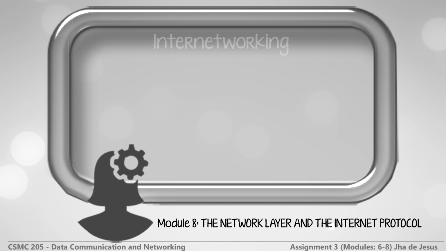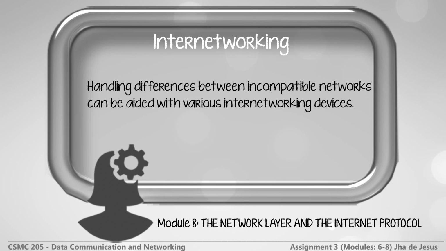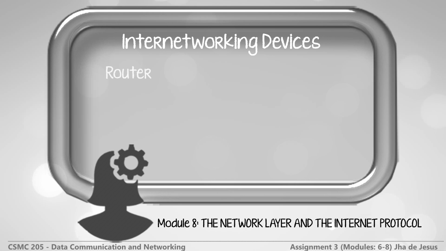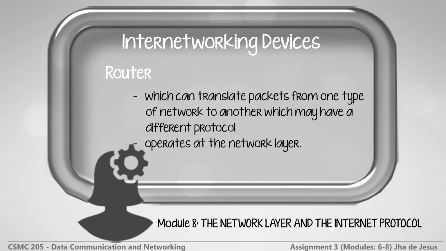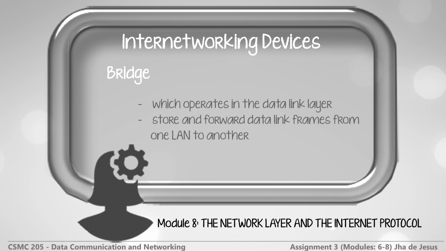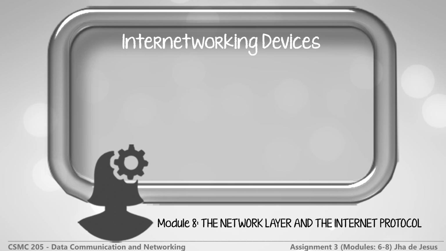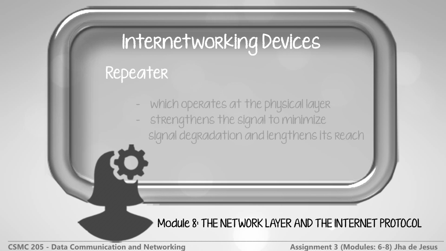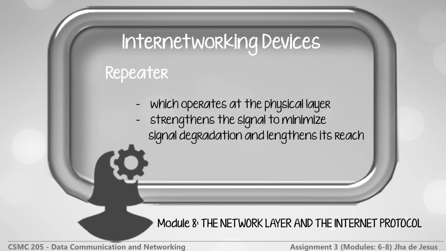Our next topic is about internetworking. Handling differences between incompatible networks can be aided with various internetworking devices, the most intelligent of which is the router, which can translate packets from one type of network to another which may have a different protocol. This device operates at the network layer. The bridge, which operates in the data link layer, can store and forward data link frames from one LAN to another. Another internetwork device, but one that operates at the physical layer, is the repeater, which basically strengthens the signal to minimize signal degradation and lengthens its reach.